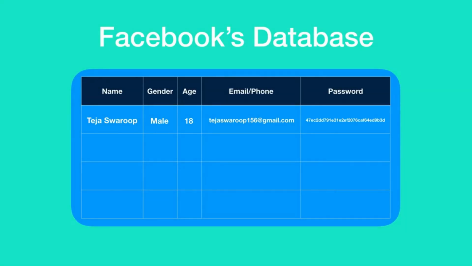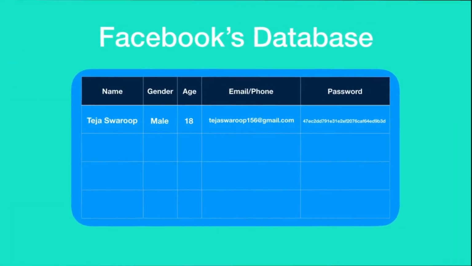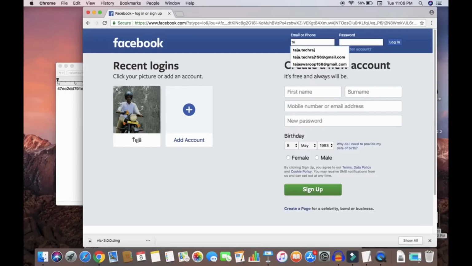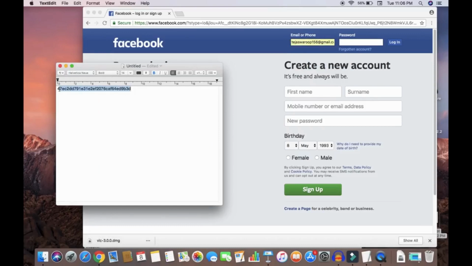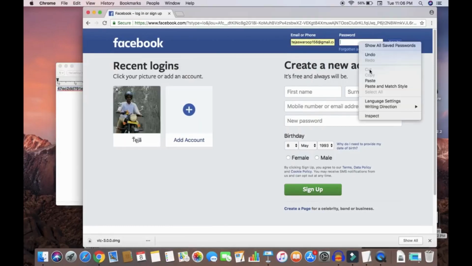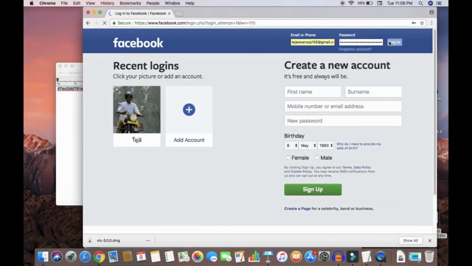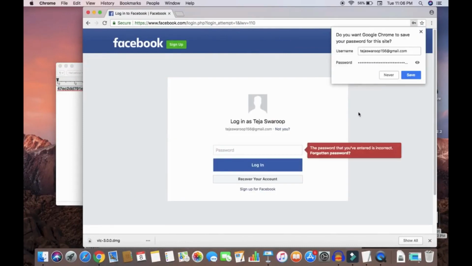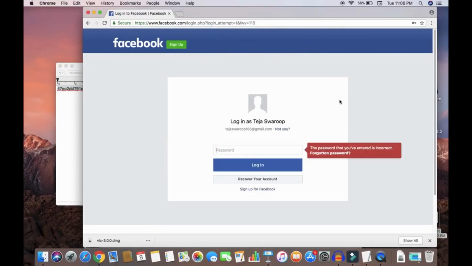Now suppose Facebook had a data breach, and hackers managed to gain access to Facebook's user info, which included their name, age, gender, email, and password. Though hackers have this information, they will not be able to log into any specific user account because the password is encrypted. If the hacker tries to log into any specific user account with the hashed password, he will not be provided access. He only needs to enter the password, which is in plain text form. So what does the hacker do now?